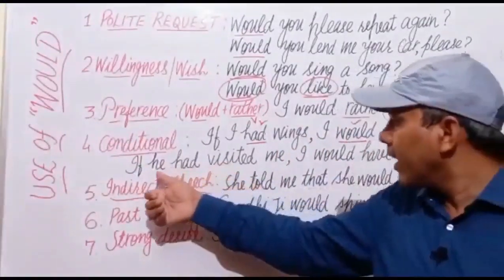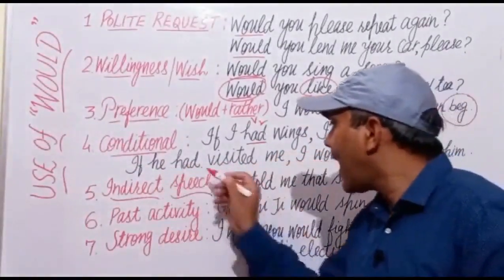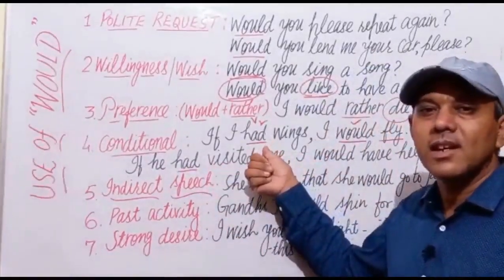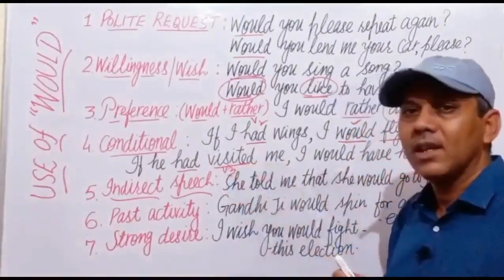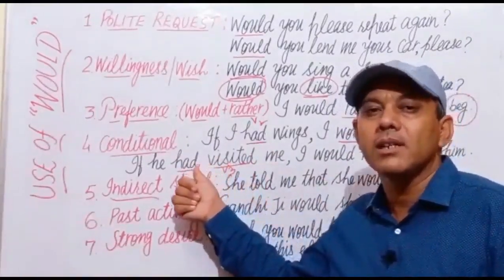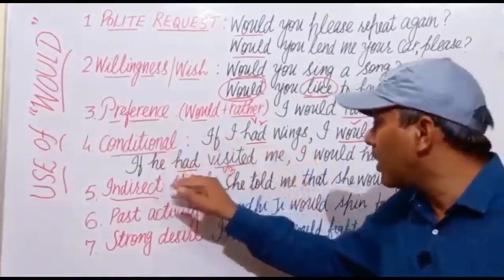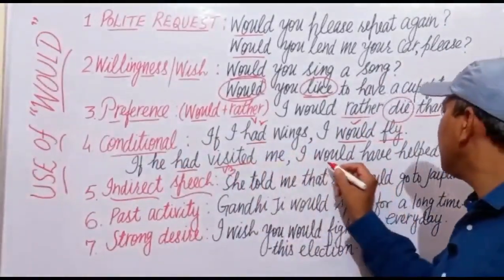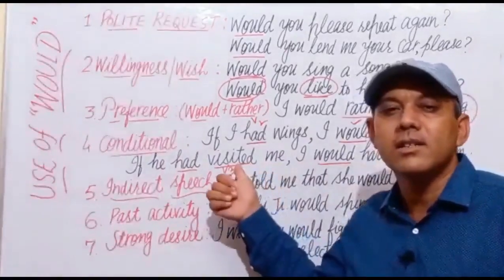Next is, if he had visited me. Here this had is not a main verb as in the previous sentence, because here visited is the main verb, V3. It means had has been used as a helping verb here. If he had visited me, this is one clause of this sentence. I would have helped him. This is the structure of a third conditional sentence.